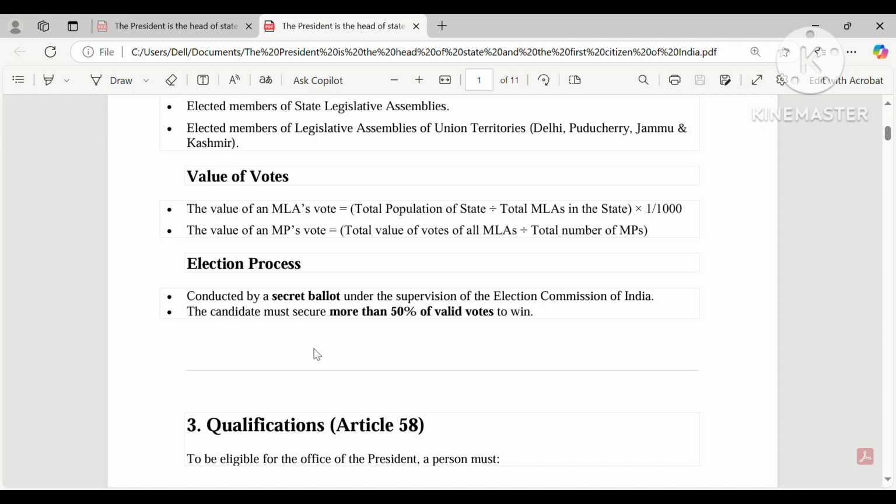If they give preference A in the 1st, B in the third, C in the second, D in the third, all the members who participate in voting have to give preferences for all the candidates contesting the presidential election.